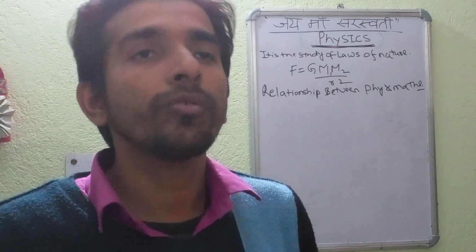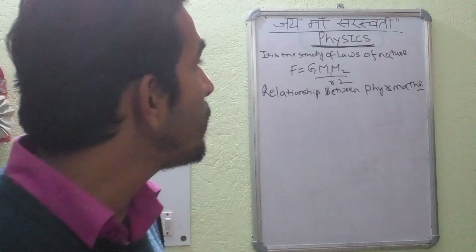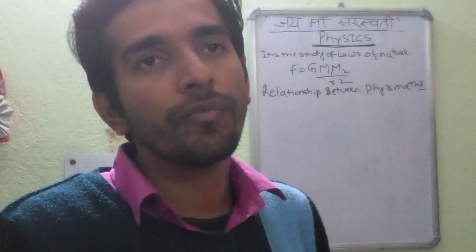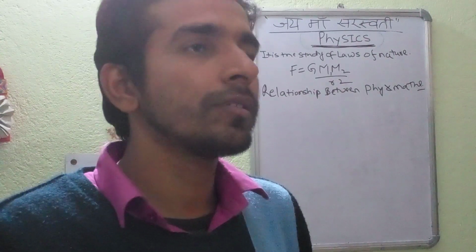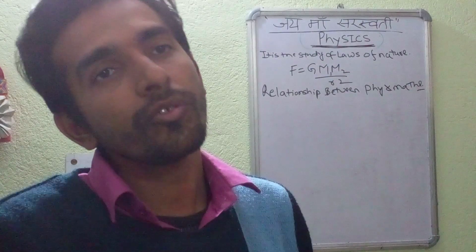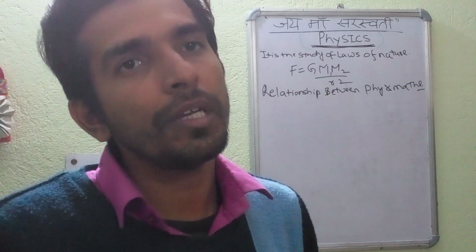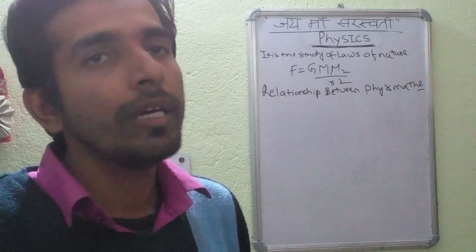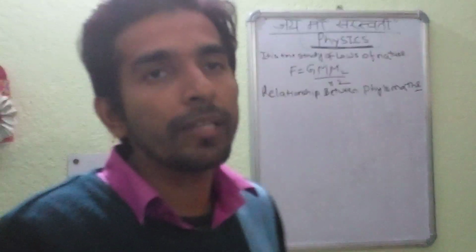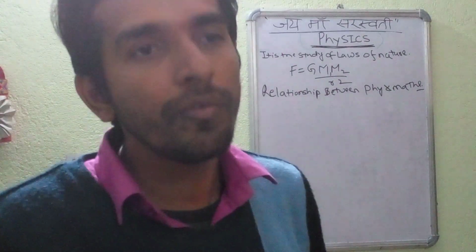Mathematics has broad applications in physics. It is supposed to be the language of physics. In physics we study the laws of nature, but to establish the relationship, to prove how it is coming, how it has been derived, we take the help of maths. So math is the language of physics.